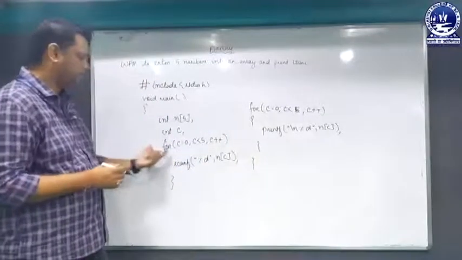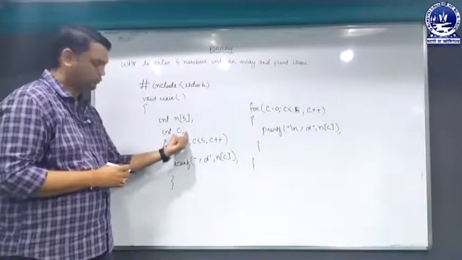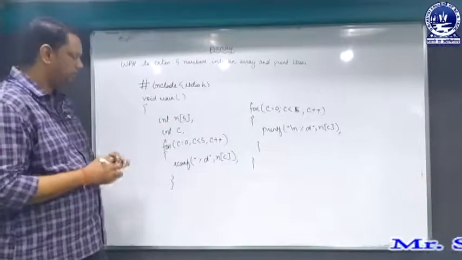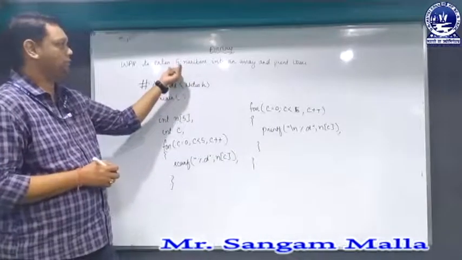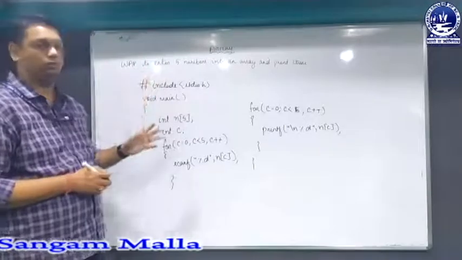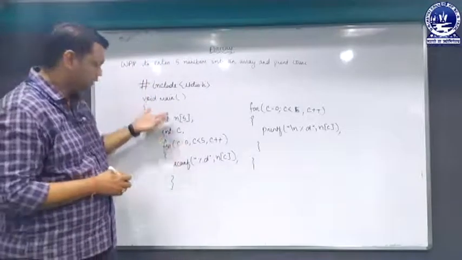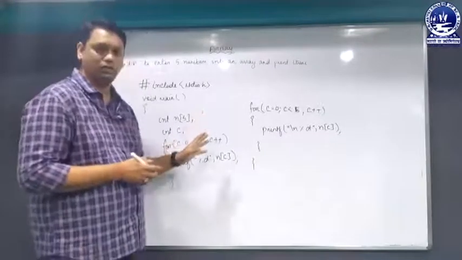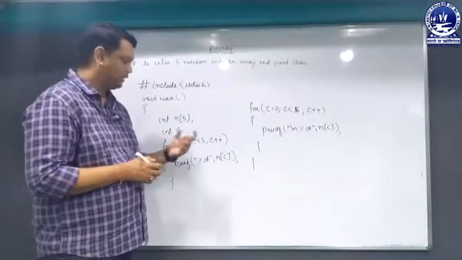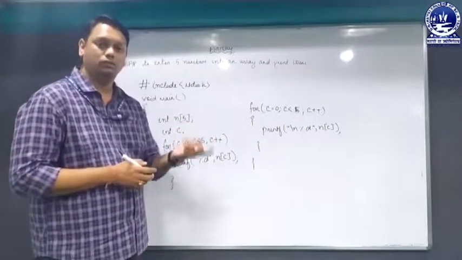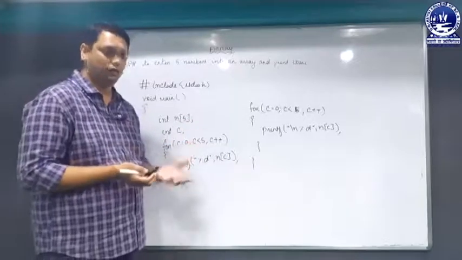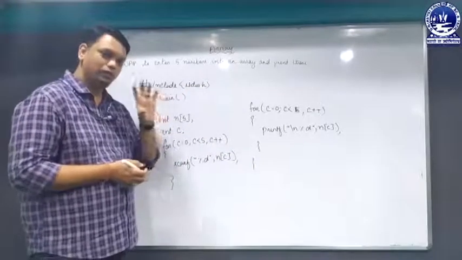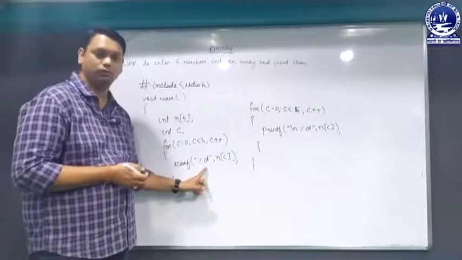Now we will see why I have taken a loop over here, why I have taken a counter c over here, and why I have taken 2 loops. This is a small number, let's say 5. But if the program had to enter 50 numbers, how many times would I write n of 0, n of 1, n of 2? In this way I cannot enter all the values. I cannot write scanf %d for n of 0, n of 1, n of 2 so many times. That would mean 50 lines for accepting the values. So to minimize the number of lines, I have used the concept of loop.